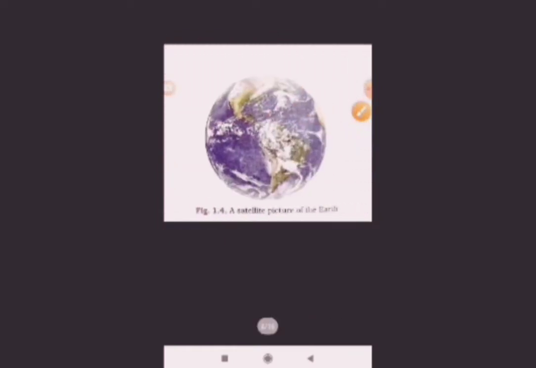Next we are going to discuss satellite pictures. All of you are watching TV, and many times they give our weather forecast. In that weather forecast they telecast pictures from satellites. While you are watching the satellite picture of the earth, it is round in shape. So it is also a proof that the earth is spherical in shape.